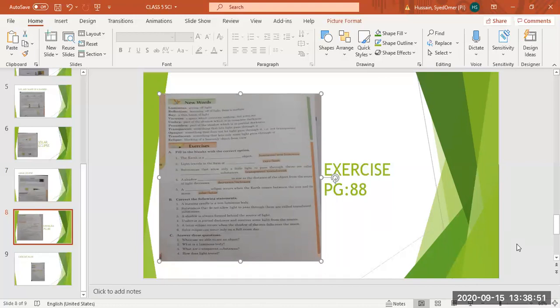Substances that allow only a little light to pass through them are called dash substances. Okay, so there is noise behind. Right, translucent. Substances that allow only a little light to pass through them are called translucent substances. A shadow dash in size as the distance of the object from the source of light decreases. A shadow decreases in size or a shadow increases in size?